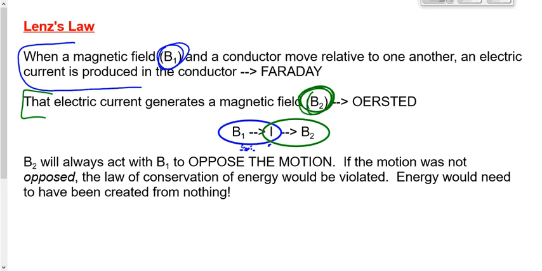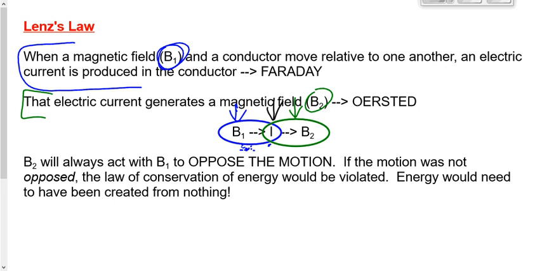So magnetic field number one causes an electric current, which in turn causes magnetic field number two. Now you get two magnetic fields. There's the one that I dropped in the demonstration that we just did, and the one that was produced as a result of the electric current that was produced in the coil or in the copper tube.